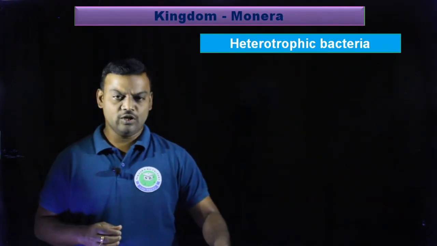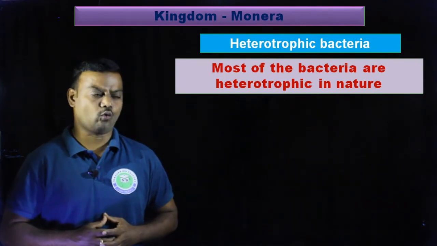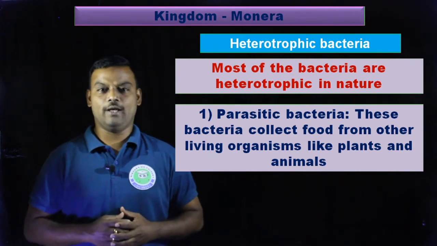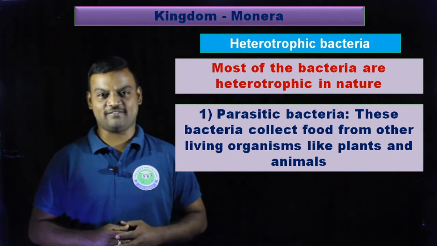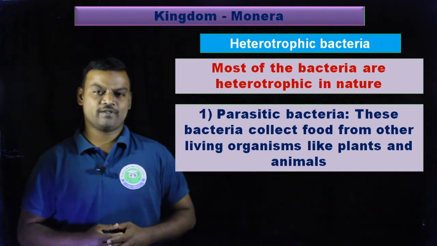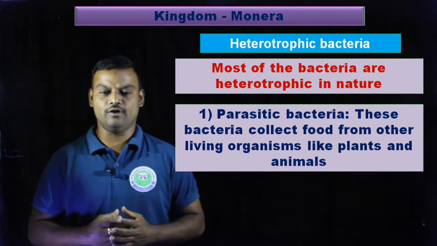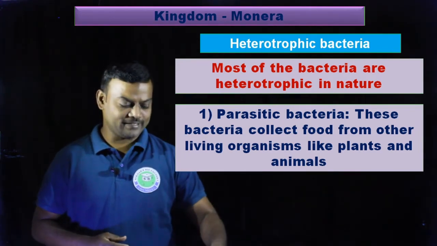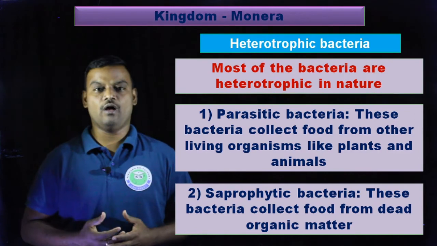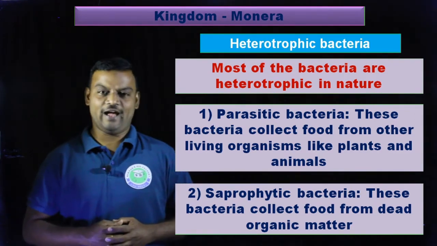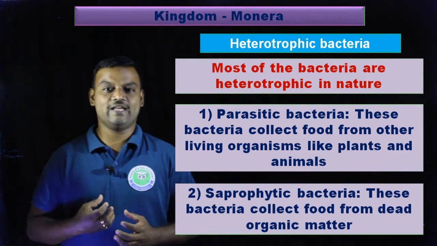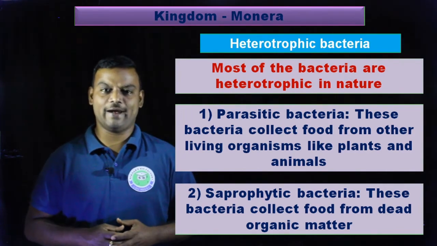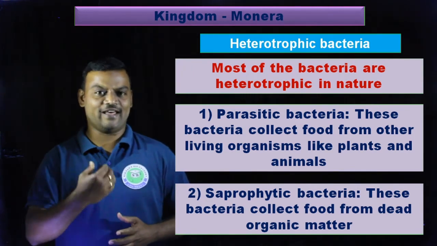In Monera kingdom, most of the bacteria are heterotrophic in nature, and these heterotrophic bacteria may be present in the form of parasites or saprophytes. Parasitic bacteria collect their food from other living organisms like plants and animals, but saprophytic bacteria grow on dead organic materials and collect their food by secreting various enzymes, and these enzymes convert complex organic matter into simple form, and then they collect their food.